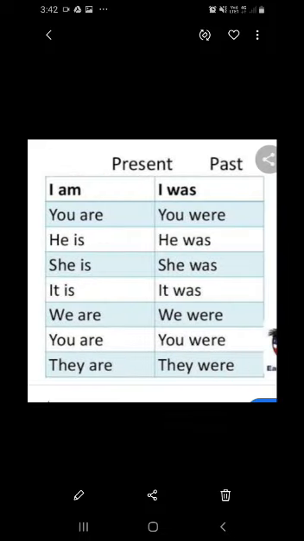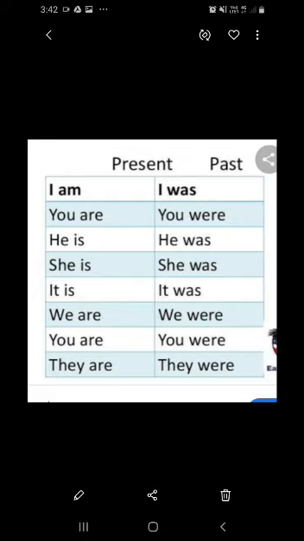See here you can see present and past. I am. When it comes to past, I was. Present, you are. Past, you were. Present, he is. Past, he was. Present, she is. Past, she was.